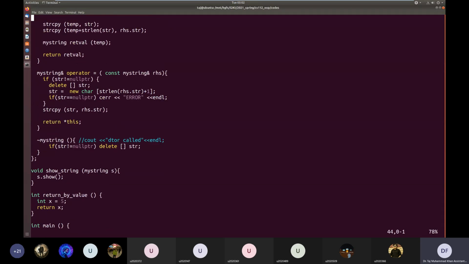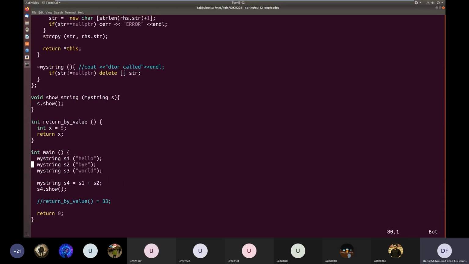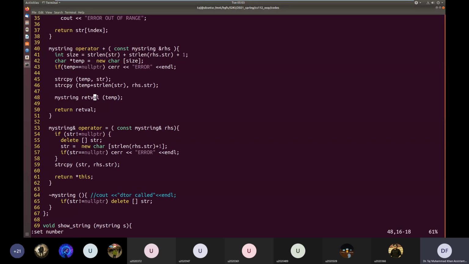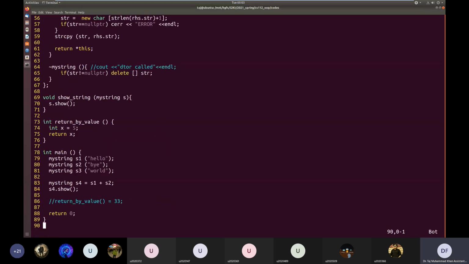Okay, so this is called for S1, S2, S3, and then if we go inside this plus operator, we will see that this return retval value is also being constructed from a character pointer. So again, the C string constructor is called for this retval, and this retval is returned. When it is returned, basically the copy constructor should have been called, but the copy constructor is not being called.